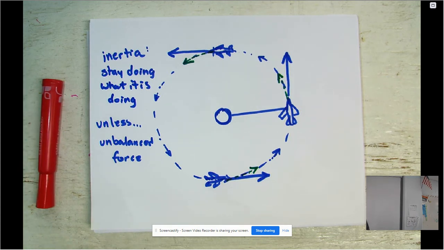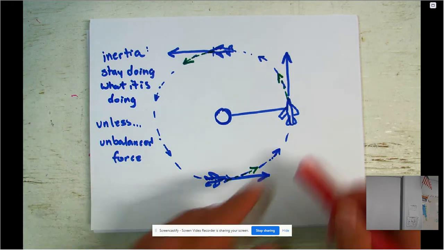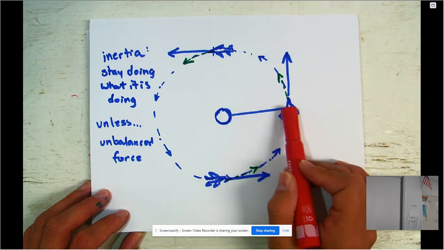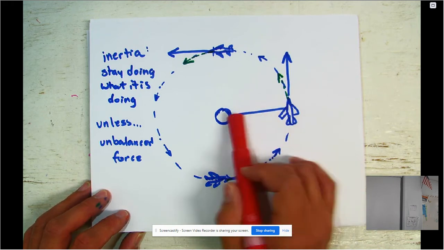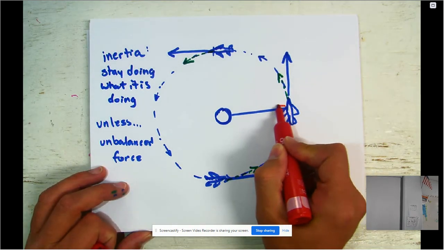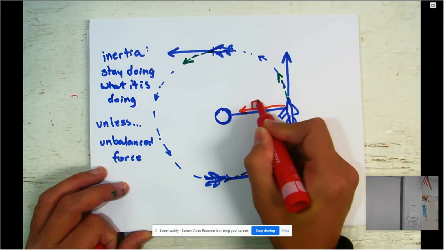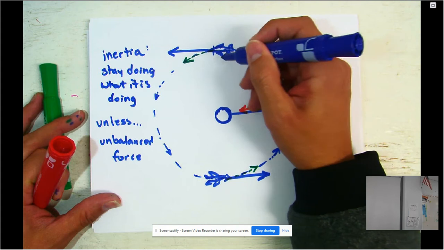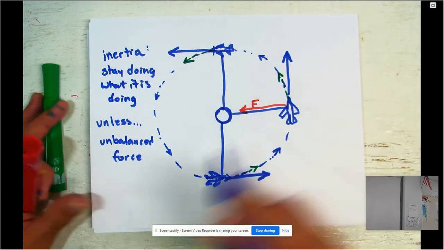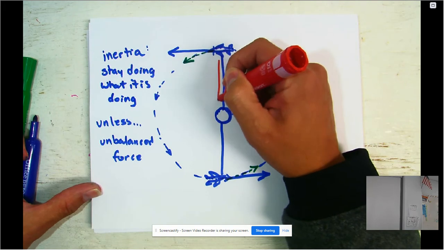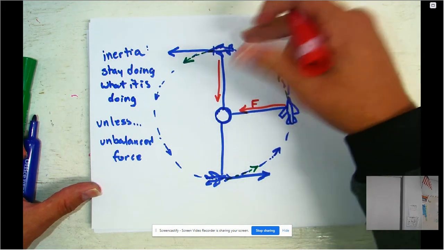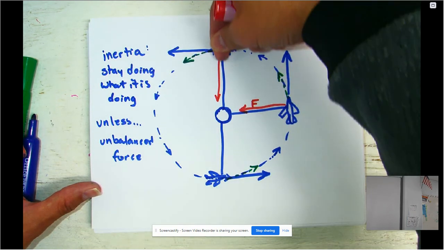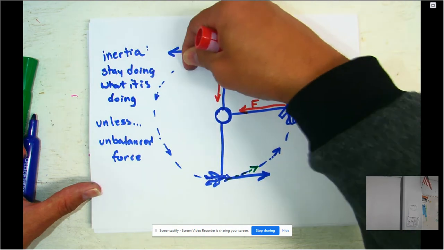So why is it that it goes in a circular path? Well, remember, this toy is tied to a string. They're holding on to this, so there's a tension force in the string, in this rope. This force is directed towards the center. It doesn't matter if we're up here at the top or down here at the bottom. That force is always causing this object to move in a circular path. It wants to move forward, but you have a force that's perpendicular to it, so you get this circular motion.